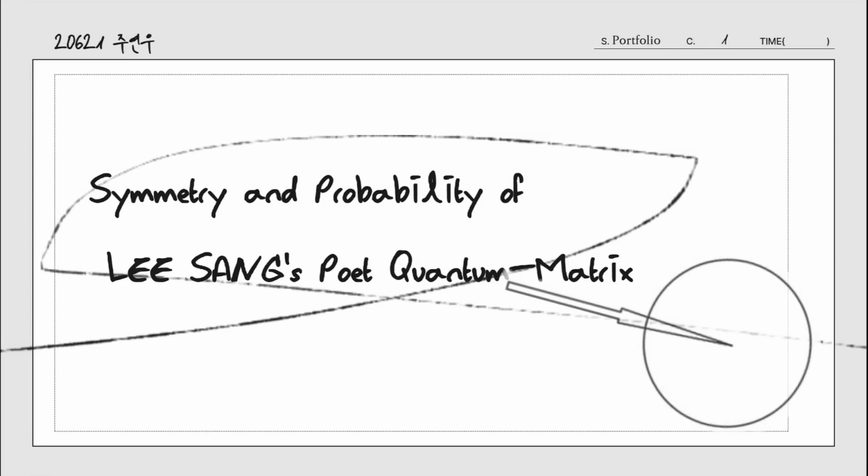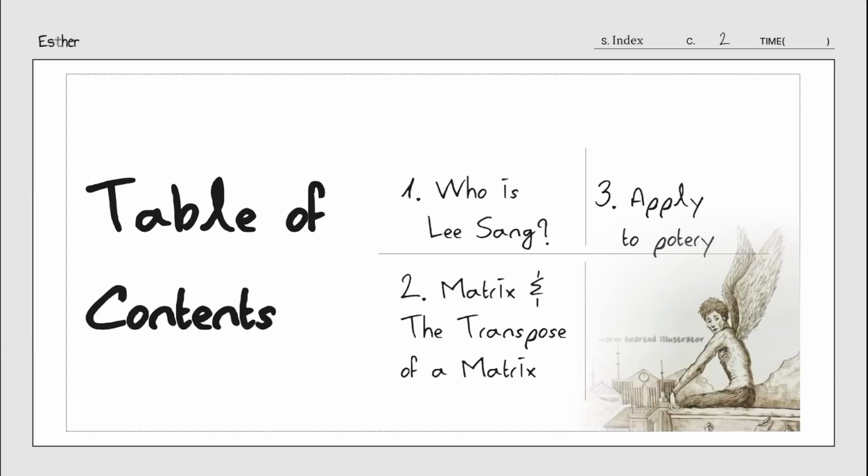I'm Yeonju from 11th grade class 6, and I'm going to present the symmetry and the probability of Isan's poem through quantum matrix. Let's take a look at the table of contents. First of all, I'm going to talk about who Isan is, and next I'm going to talk about the matrix and the transpose of a matrix. And finally, I'll apply it to the poem. Then let's get started.